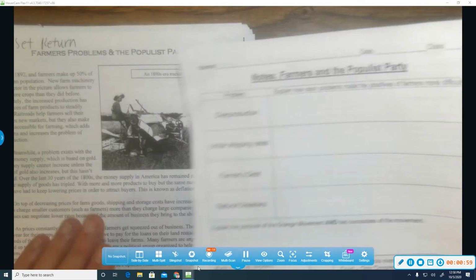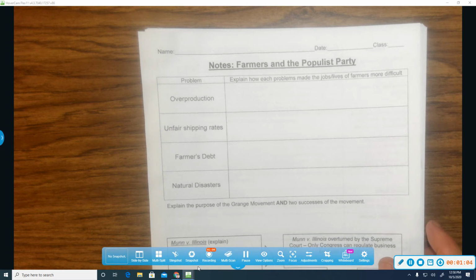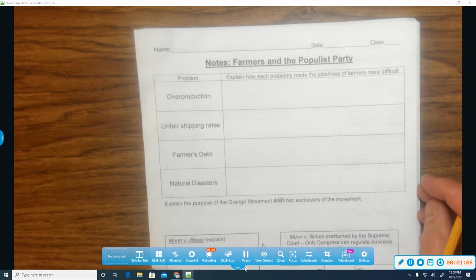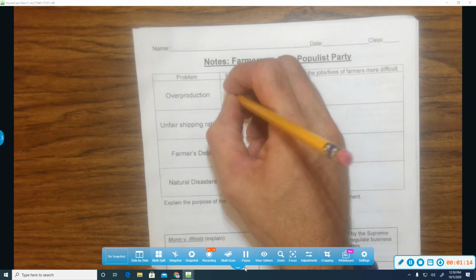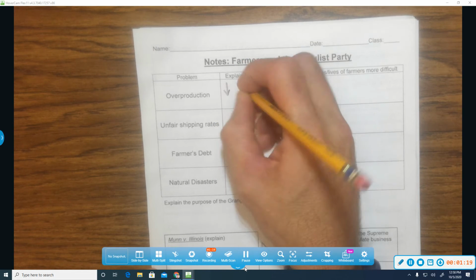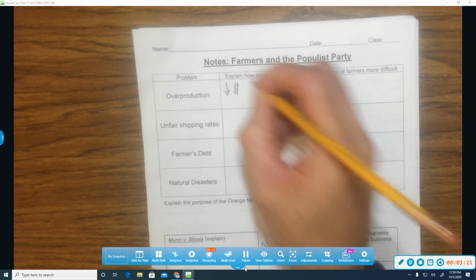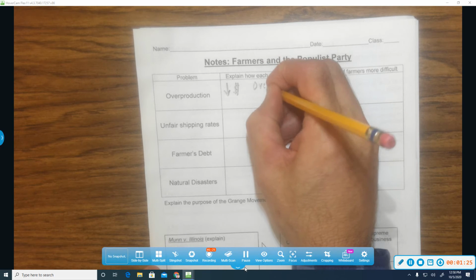The first box is overproduction. As we just read, farmers are producing more than ever, and when you produce too much, the price will drop, and then farmers can't pay their bills. They can't make money. So overproduction, when you make too much stuff, the price goes down.